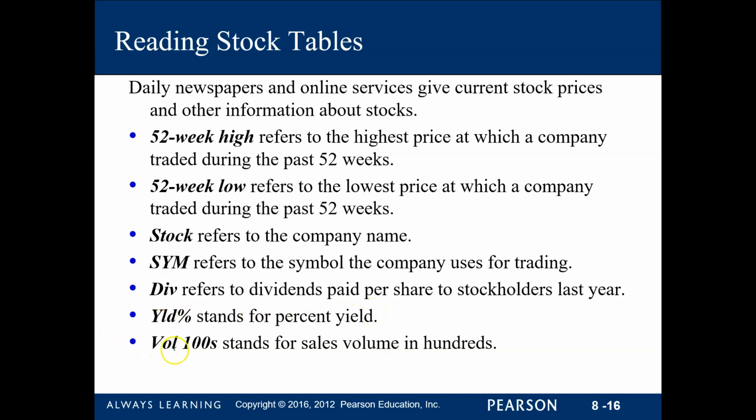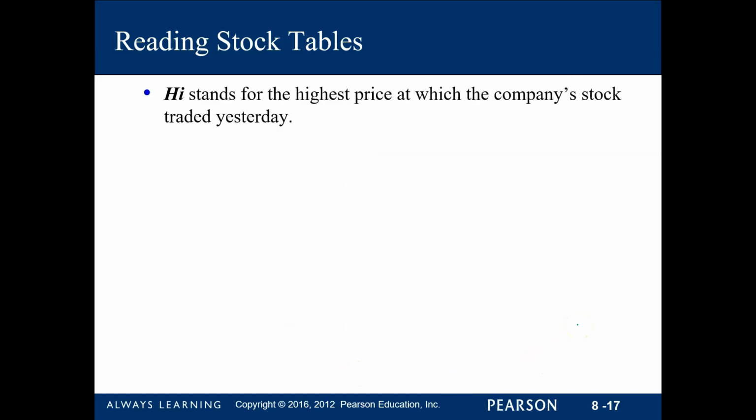And then volume 100. The number under this column stands for the sales volume in hundreds. So if you have 5 only, then you automatically add the two zeros to it, because that is 5 100. So actually it's 500, okay? It's a really long table. Once you see our example later on, we will understand more clearly what we are talking about.